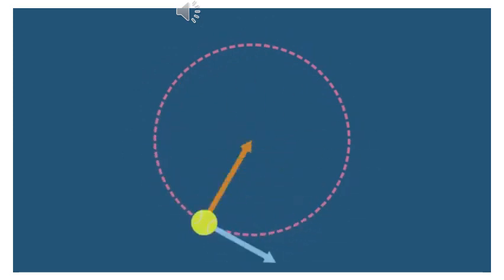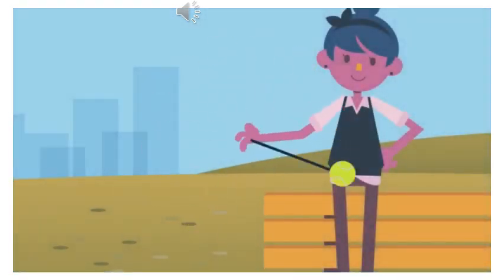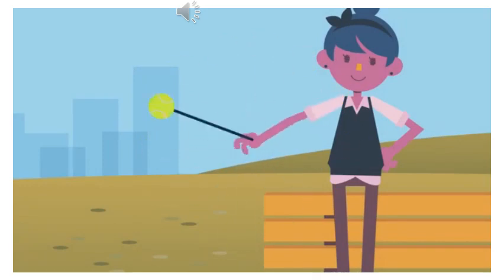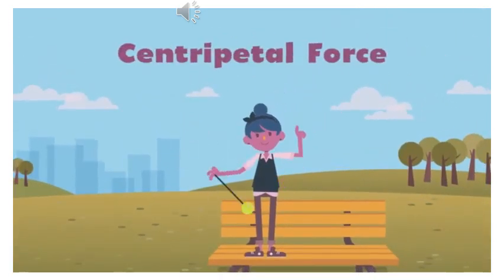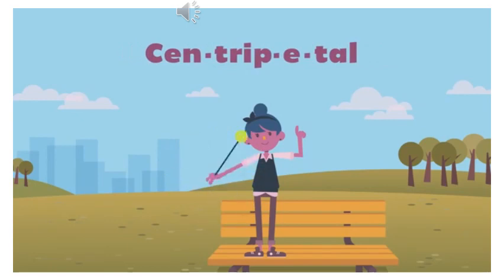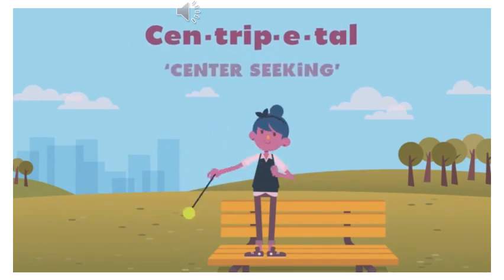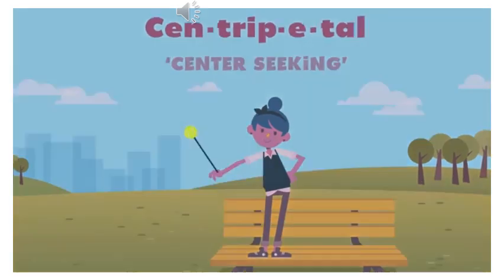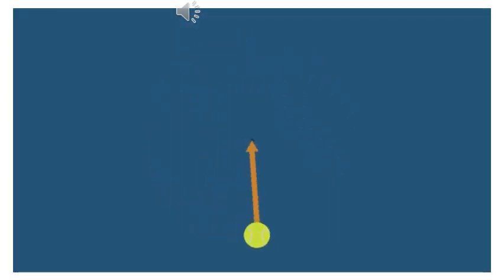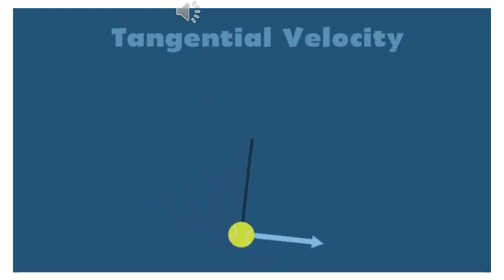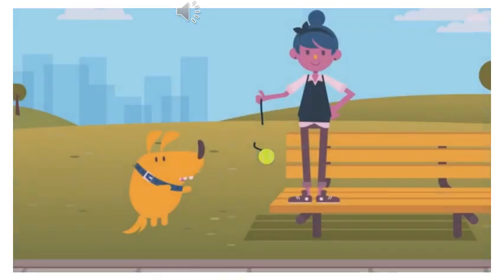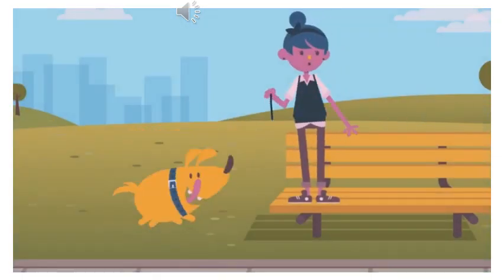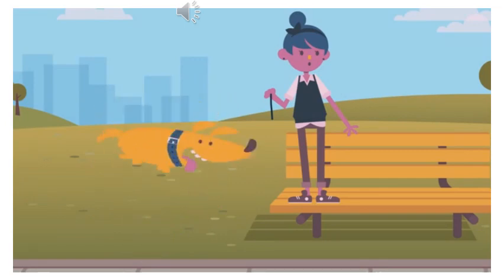Now back to our spinning ball. For objects undergoing circular motion, the net force on the object is called the centripetal force. It's a weird-sounding word, but it's Latin for the phrase "center seeking." It's named centripetal because the centripetal force always points to the center of the circle. The ball has a tangential velocity, so if you suddenly cut the string, it would fly off in whatever the tangential direction was at the moment you made the cut.